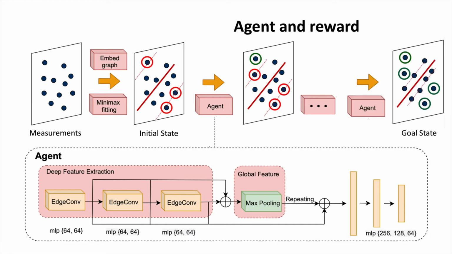The procedure is repeated until the agent reaches the goal state, where the largest residual goes smaller or equal to the epsilon. Our objective is to minimize the number of outliers, so we set the reward equal to -1 after each step and 0 at the goal state. Our learning framework relies on a deep Q-learning approach. Interested readers can find more details in the paper.